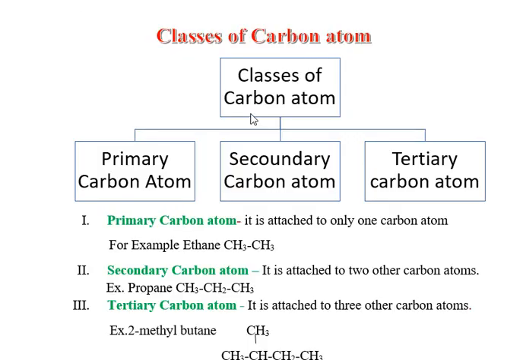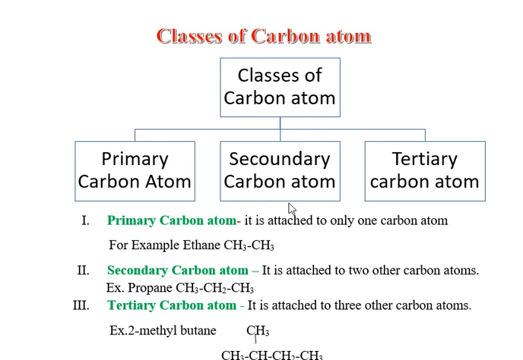Before going to study physical properties of alkane, let's see what are the classes of carbon atom. Here you can see the classes of carbon atom. There is primary carbon atom, secondary carbon atom and tertiary carbon atom. Primary carbon atom means the carbon atom is attached to only one carbon atom. Here you can see the example of ethane. It is attached to only one carbon atom.